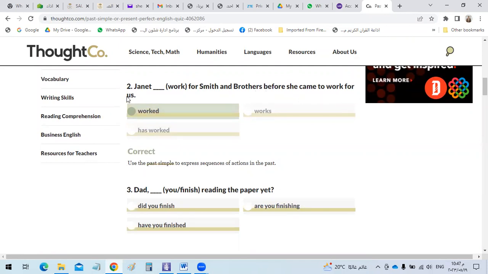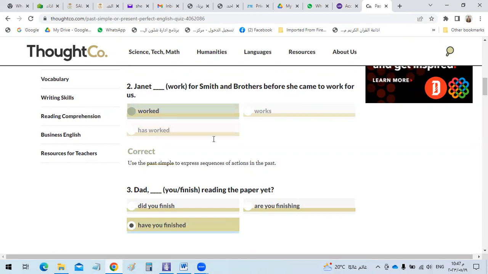Another example, when I say Jeanette worked for Smith and Brothers before she came to work for us. Look at this woman. She worked for Smith and Brothers company, and after that she came to work for us. So that means that she finished working for this company and she changed her workplace now. That's why we use the past simple tense.